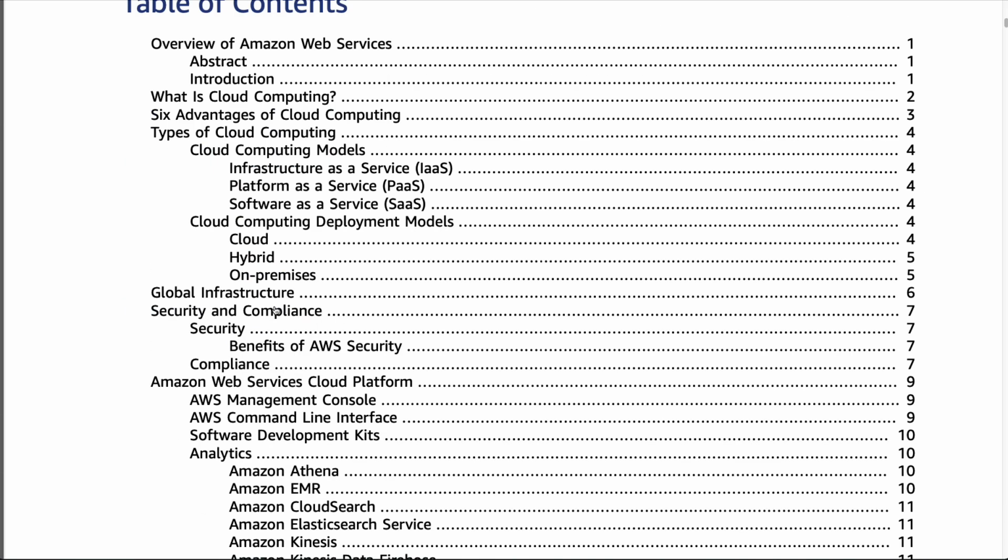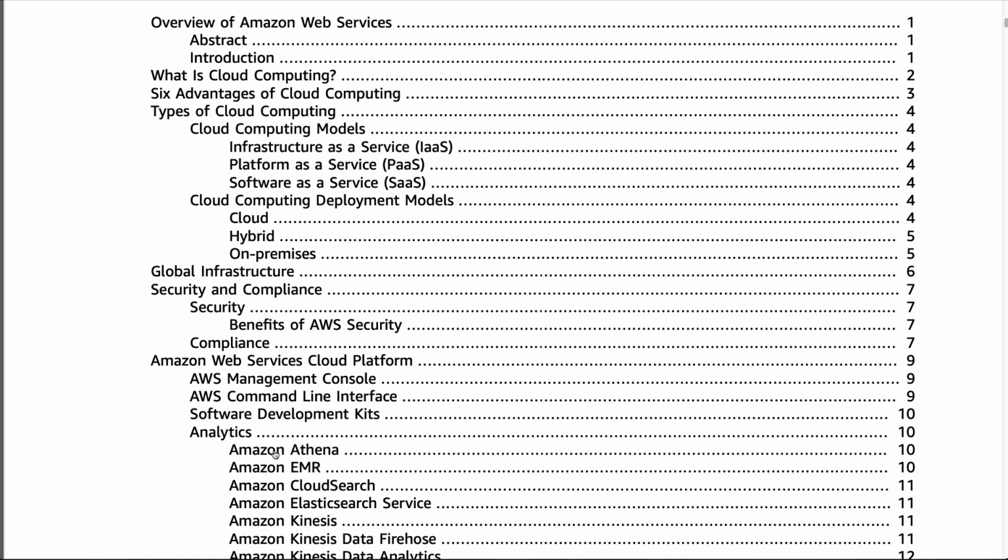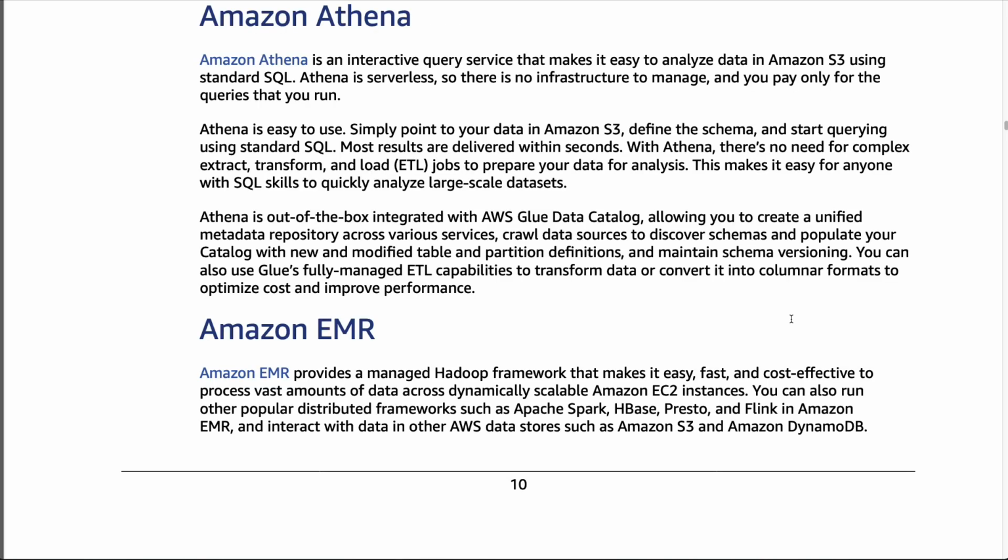And potentially just go through very quickly and read through, and even go to the section like, okay, maybe I don't know what that one is. Amazon Athena. Okay, what is it? Oh, it's an interactive query service that makes it easy to analyze data in Amazon S3 using standard SQL. Okay, there we go. So now I know the definition, and then it gives us a little bit more information. Amazon Athena is serverless, so there's no infrastructure to manage, and you only pay for the queries that you run. Those kinds of things are really critical to put into your vocabulary definition list.